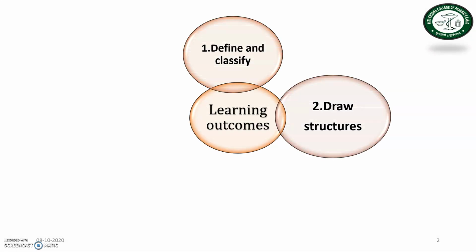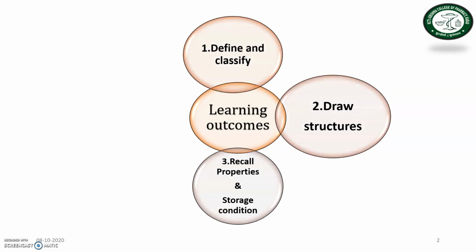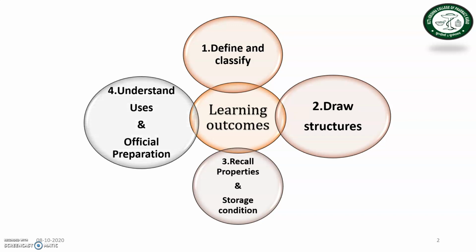So, what are the learning outcomes? Define and classify different antiprotozoal agents, then draw the structure, recall the properties and storage condition, then understand the uses, official preparation and brand name of various antiprotozoal agents. So, these are the 4 learning outcomes. After completion of this topic, students or learners will be able to achieve all these learning outcomes.